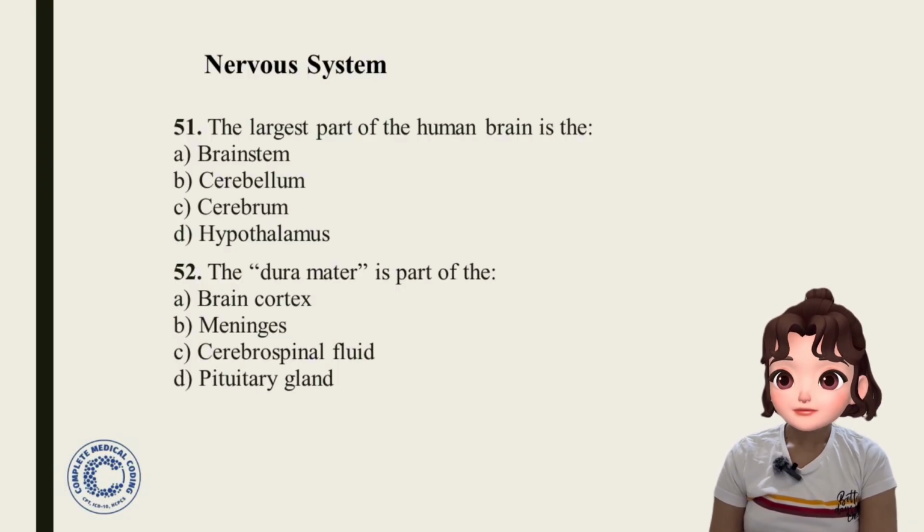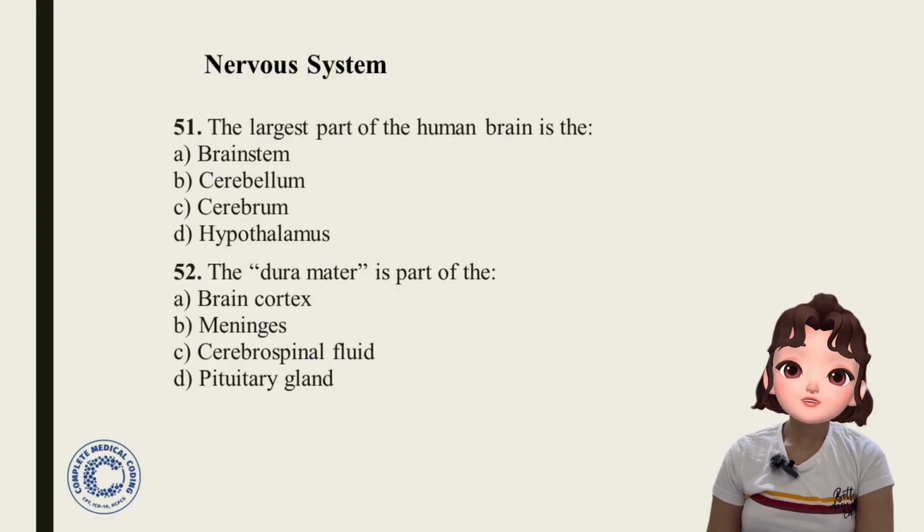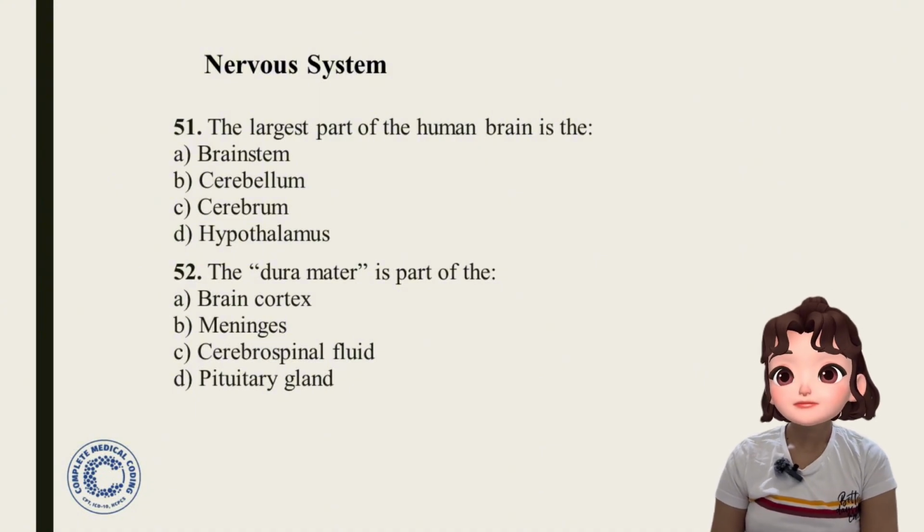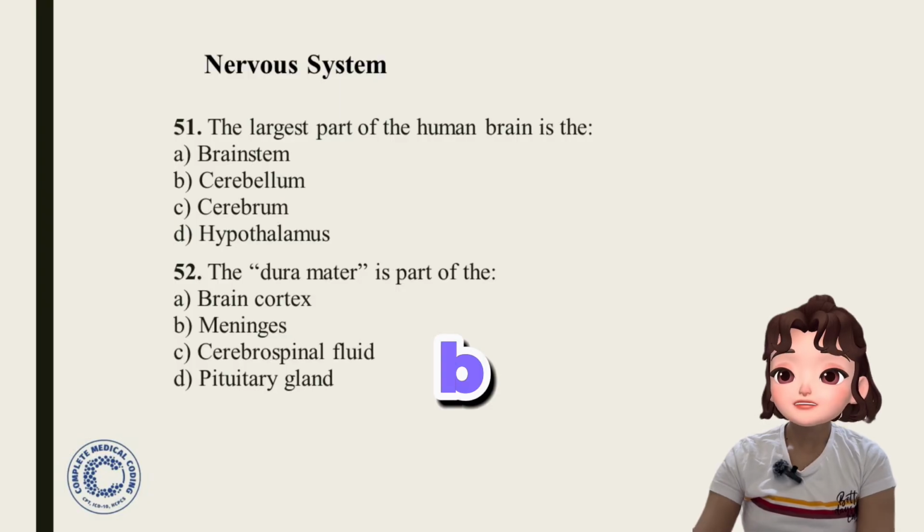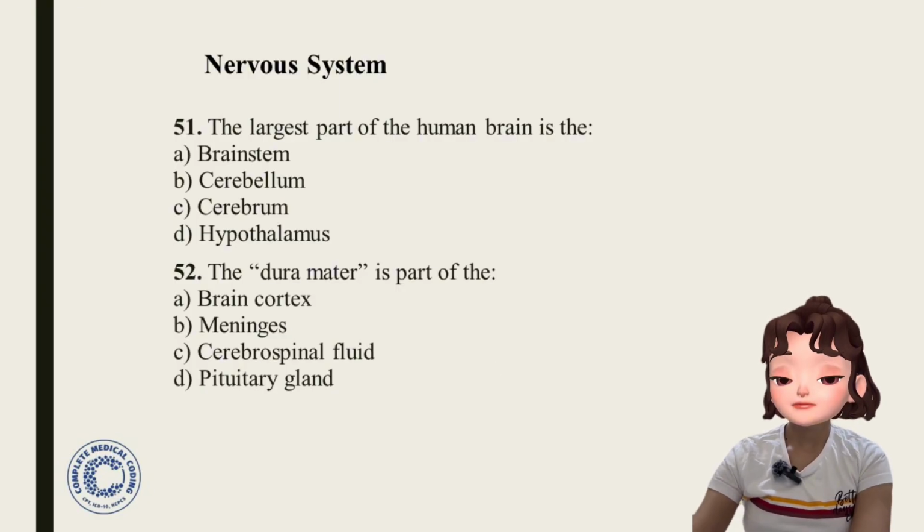Question 52. The dura mater is part of the brain cortex, meninges, cerebrospinal fluid, pituitary gland. You might sometimes get cerebrospinal fluid in the short form also, CSF. Okay. So dura mater is part of the, answer is option B, meninges.